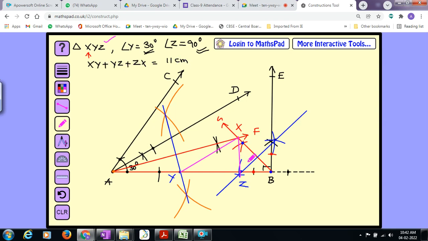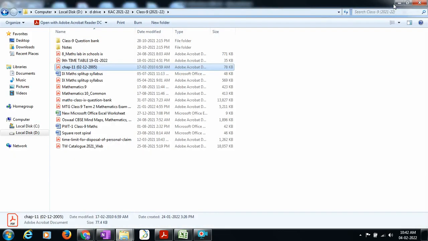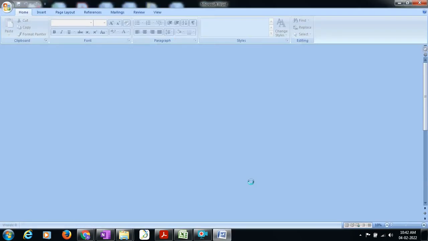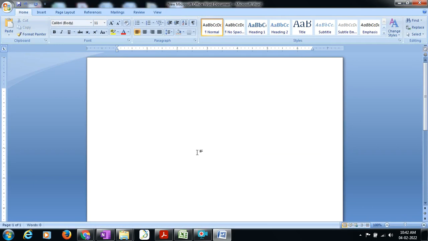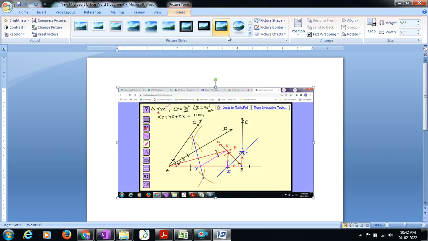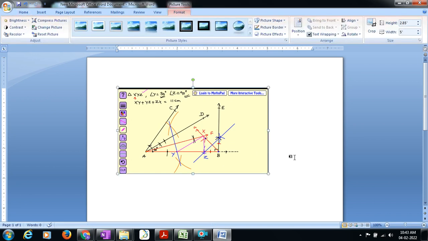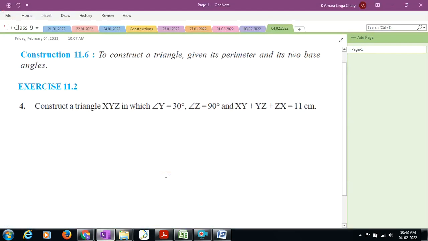Proof will be completed. For that explanation, I cannot write on this particular maths pad. I will take this complete figure to Microsoft OneNote. Let me explain the complete justification on Microsoft OneNote. Let me crop this one. I want this diagram only. For that, you need to have the idea of exterior angle. All of you know.